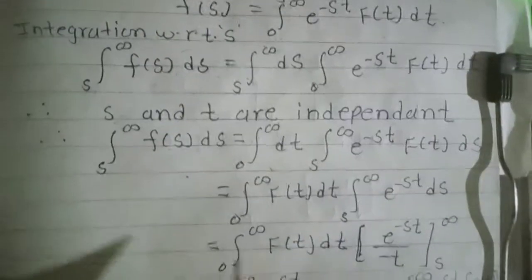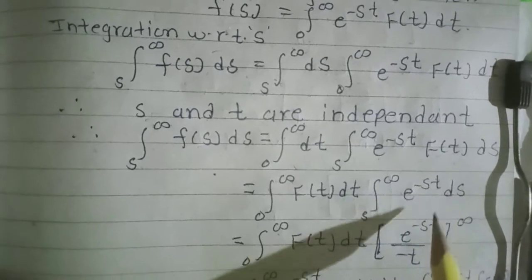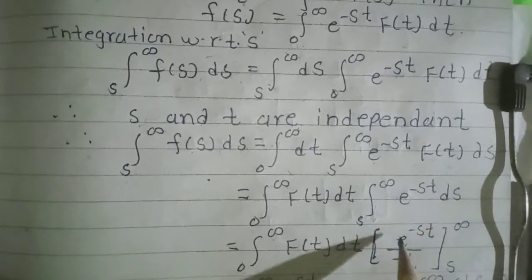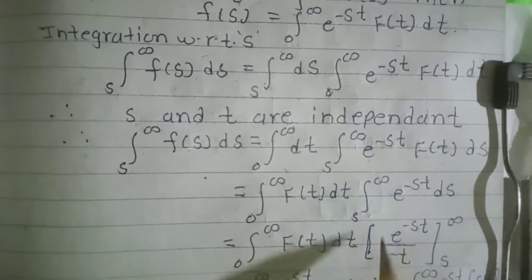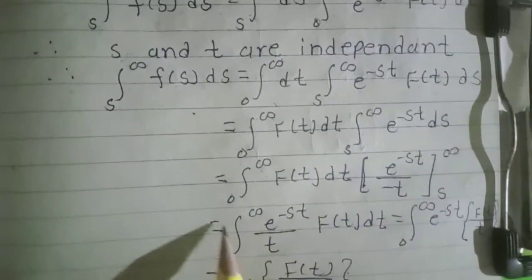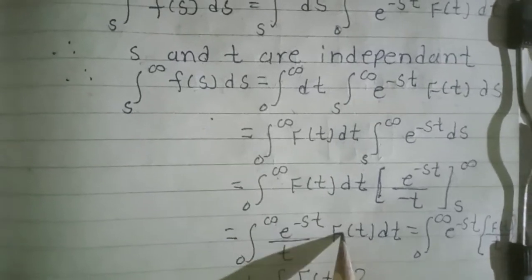Then integration 0 to infinity f of t dt, and integrating e raised to minus st with respect to s gives e raised to minus st divided by t. The limit is s to infinity, so this is equal to integration 0 to infinity e raised to minus st f of t dt.